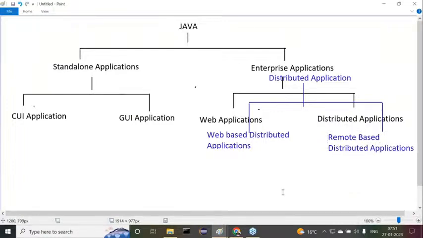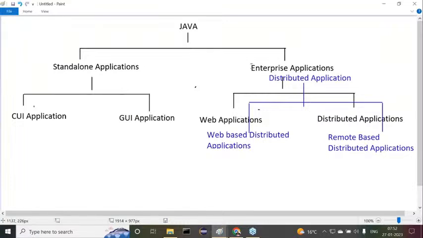Guys, observe carefully. If you use the terminology enterprise applications, then the actual types are web applications and distributed applications. In place of enterprise applications, if you say distributed applications, again two types of applications are available. What are the two types? The first one is web-based distributed applications. The second one is remote-based distributed applications. As per your interest, we can use either terminology, but frequently I'm going to use